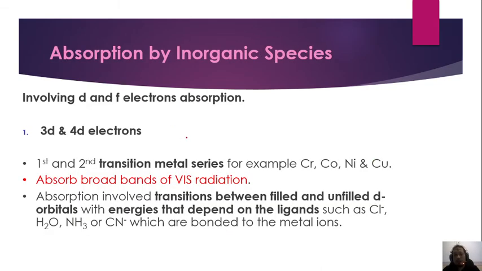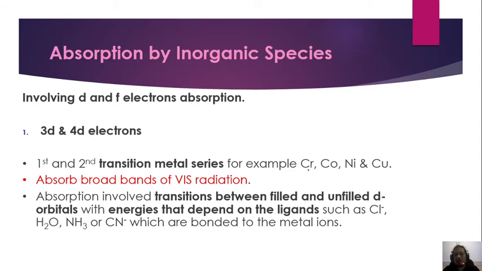Absorption by inorganic species. Absorption by inorganic species involves d orbital and f orbital electron absorption. So 3d and 4d electrons are for the first and second transition metal series, for example, chromium, cobalt, nickel and copper. These transition metal series absorb broad bands of radiation. Absorption involves transitions between filled and unfilled d orbitals.